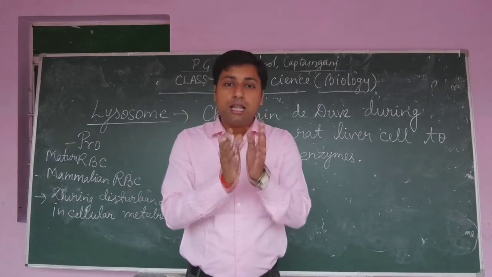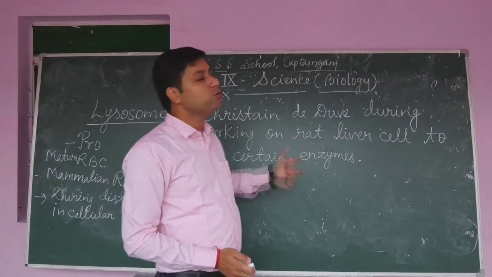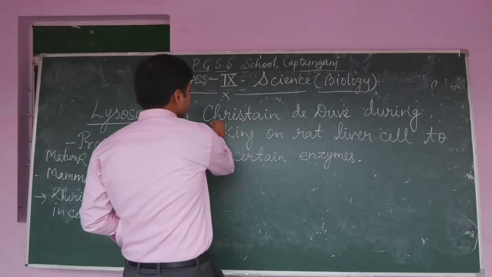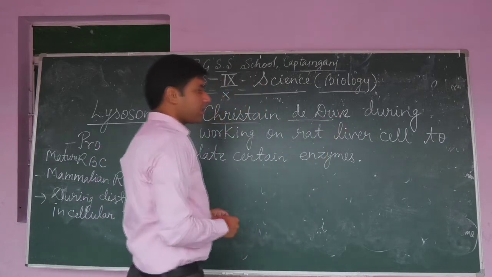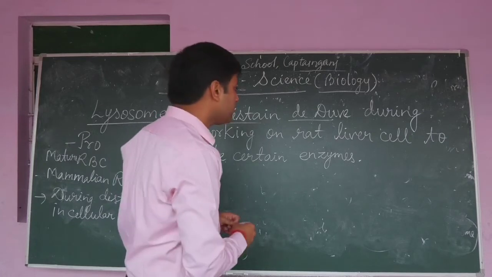The lysosome was discovered by Christian de Duve, who is known as the discoverer of lysosome.